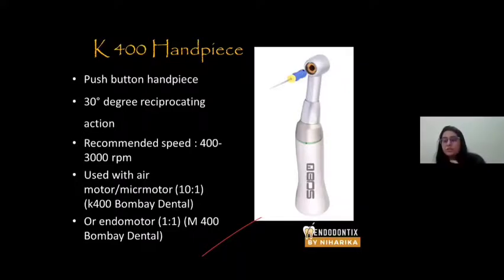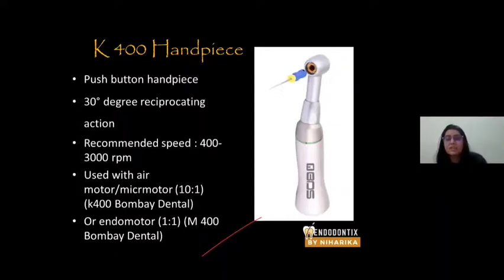So for postgraduates who are willing to inculcate these types of handpieces in their practice, you can go with the K400 handpiece. These handpieces are specially made to use your hand files, right? You can use your 2% K files or H files with this handpiece. They are not meant to use rotary files.